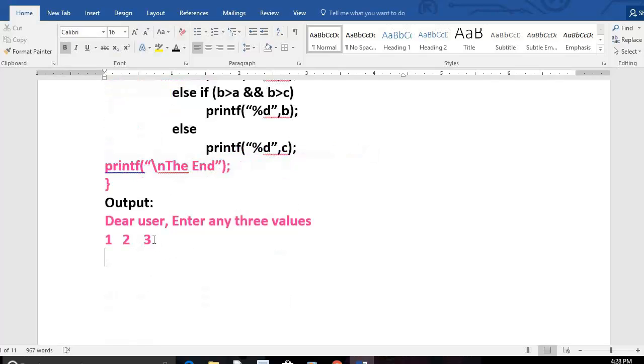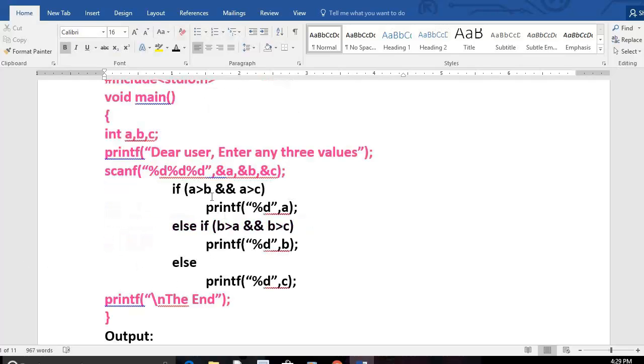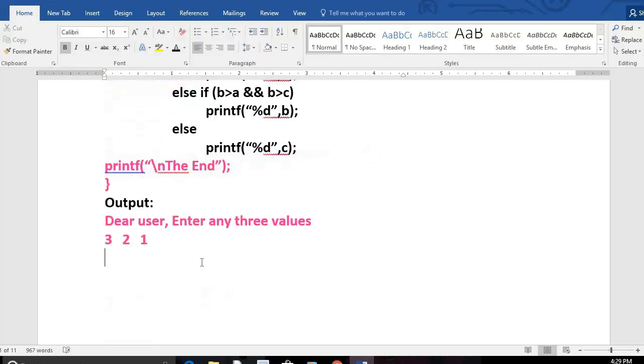Instead of like this, if you enter the inputs like 3, 2 and 1. 3 is A, 2 is B, 1 is C. Is 3 greater than 2? Yes, true. Is 3 greater than 1? Yes, 3 will be printed. Then we get the message, the end. You may give any 3 inputs. Definitely we are going to get the correct result from the computer system.